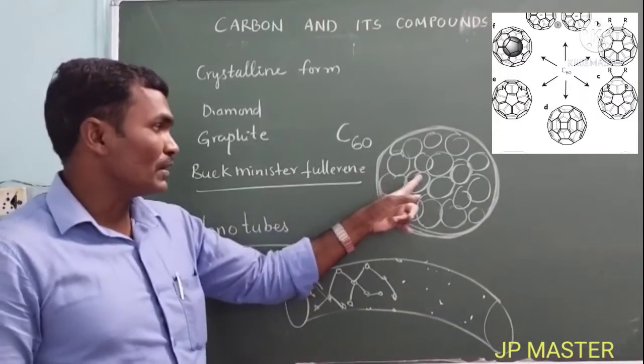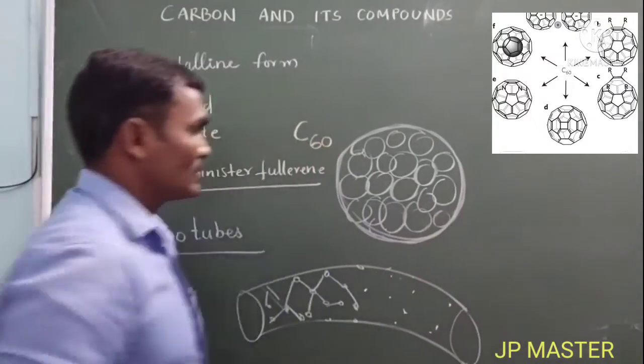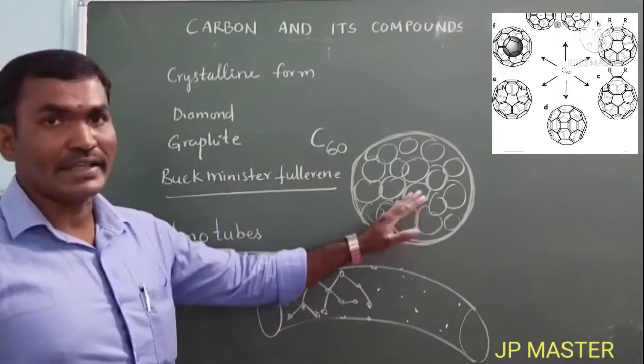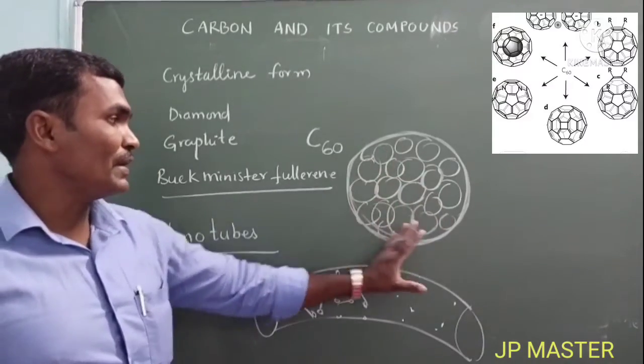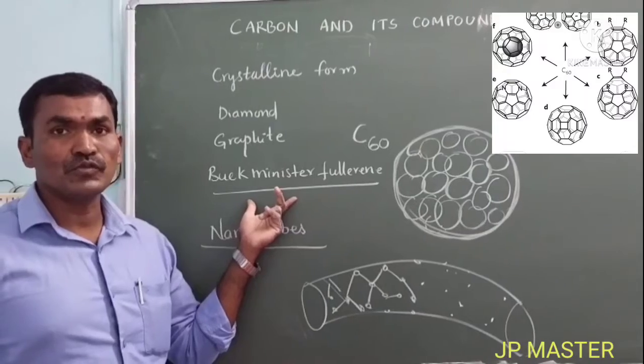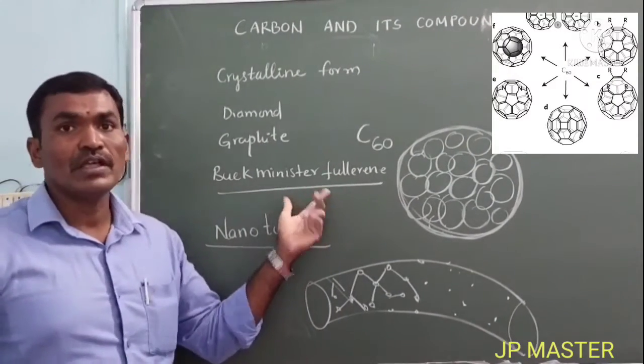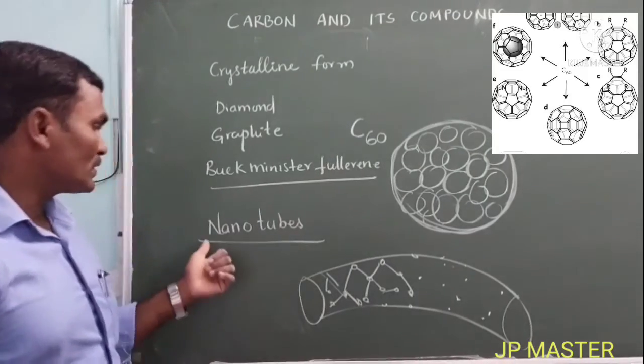The carbon atoms are arranged in pentagon and hexagon shapes, which form a soccer football. This fullerene is also useful in the treatment of cancer, and it is also used for antibiotics. And one more crystalline form is